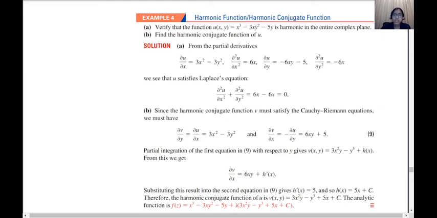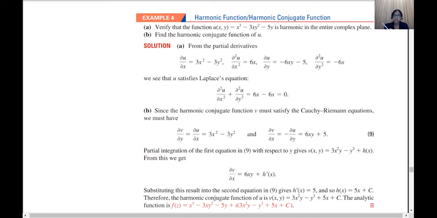This implies dou v by dou y is equal to 3x square minus 3y square. Similarly, dou v by dou x will be equal to minus dou u by dou y, that is, it will be equal to 6xy plus 5.